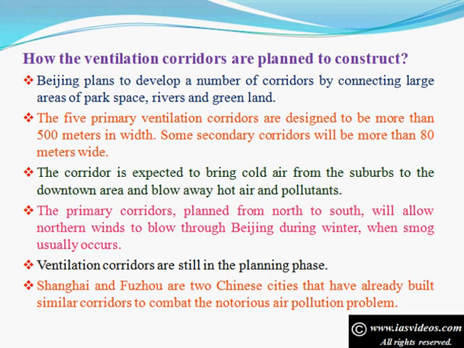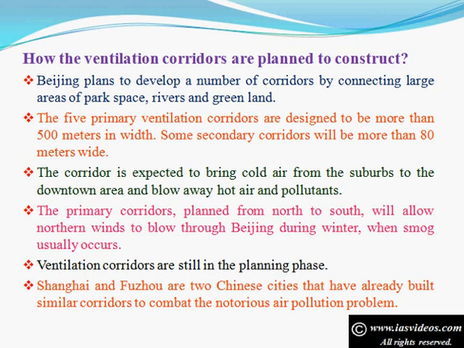How the ventilation corridors are planned to construct. Beijing plans to develop a number of corridors by connecting large areas of park space, rivers and green land. The 5 primary ventilation corridors are designed to be more than 500 meters in width. Some secondary corridors will be more than 80 meters wide.